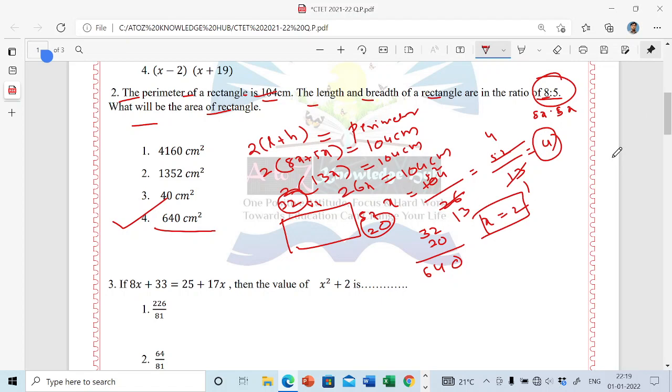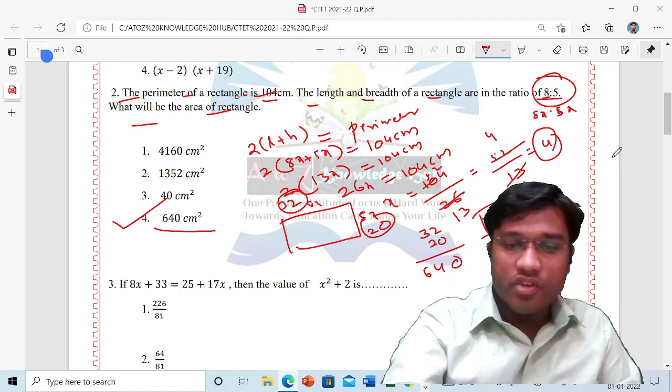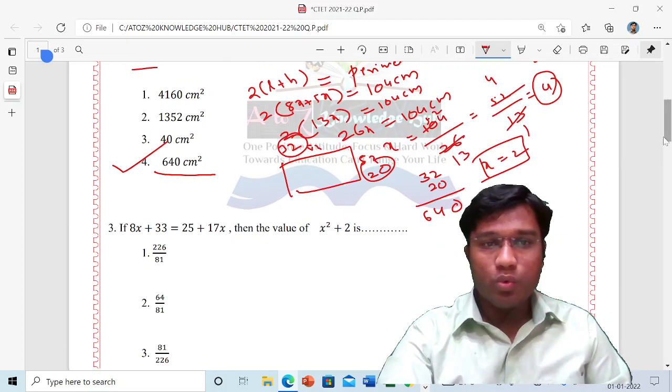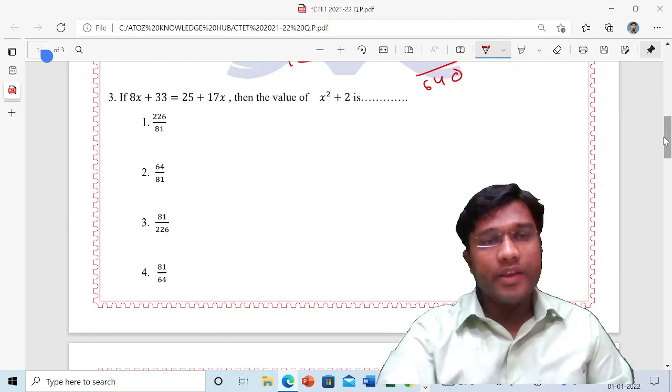Hope, dear teachers, dear aspirants, you understand my explanation. Now we are moving towards the third question. See, again it is very easy.